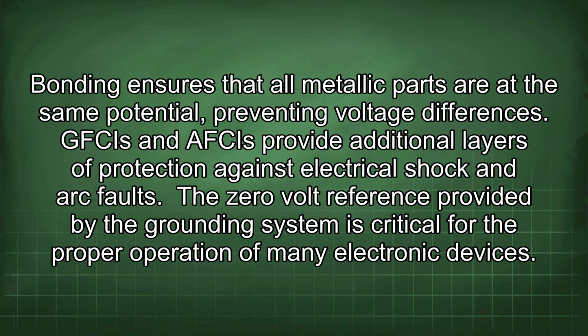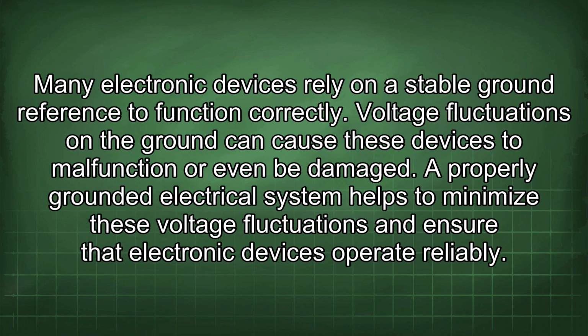The 0-volt reference provided by the grounding system is critical for the proper operation of many electronic devices. Many electronic devices rely on a stable ground reference to function correctly. Voltage fluctuations on the ground can cause these devices to malfunction or even be damaged. A properly grounded electrical system helps to minimize these voltage fluctuations and ensure that electronic devices operate reliably.